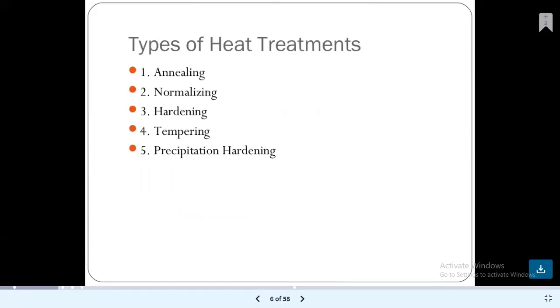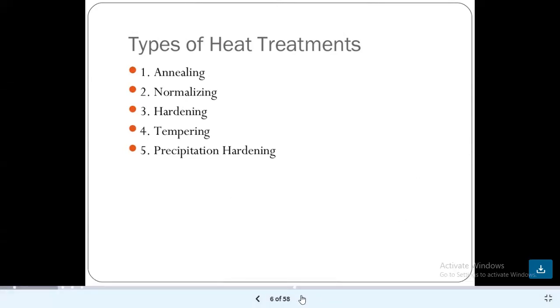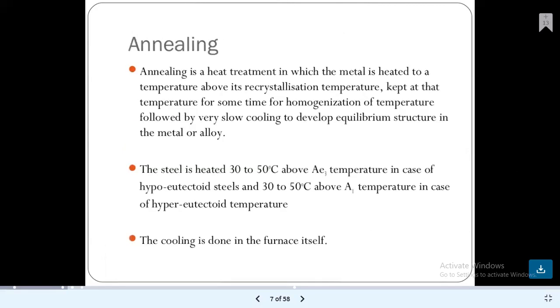What is meant by ductility? After achieving ductility, we can make a wire-like structure from the material. This is the ductility property. Now, many types of heat treatments are available: the annealing process, normalizing, hardening, tempering, and precipitation hardening. These are the different heat treatments available.